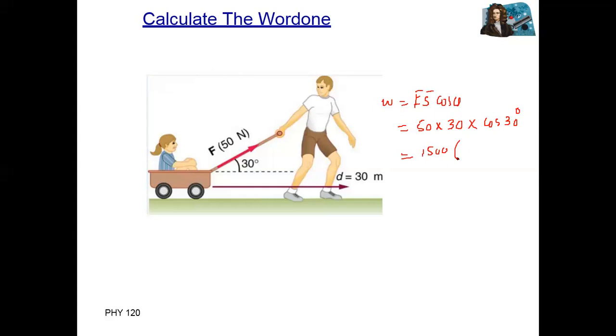Cosine of 30 degrees is 0.866. When you multiply 0.866 with 1500, it equals 1299. So work done is equal to 1299 joule.